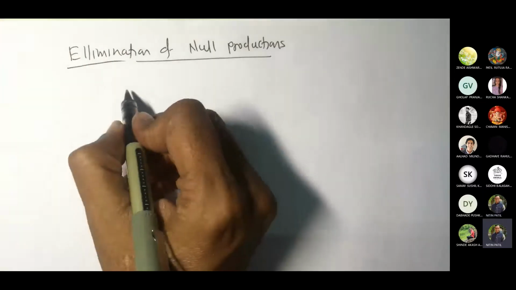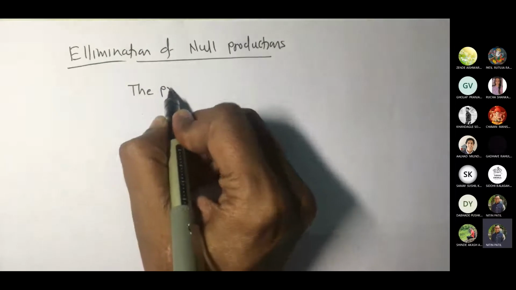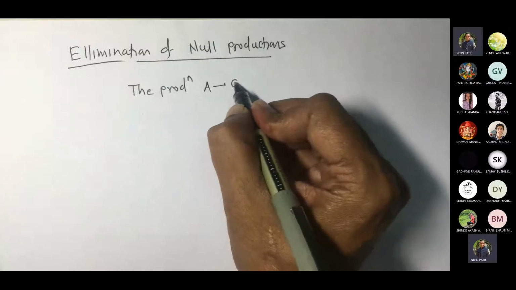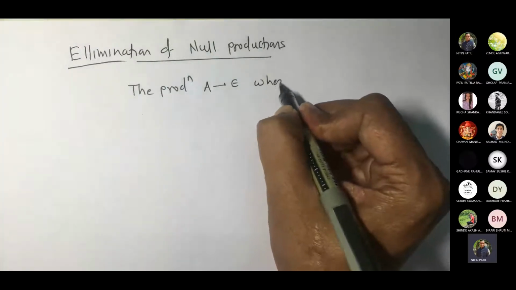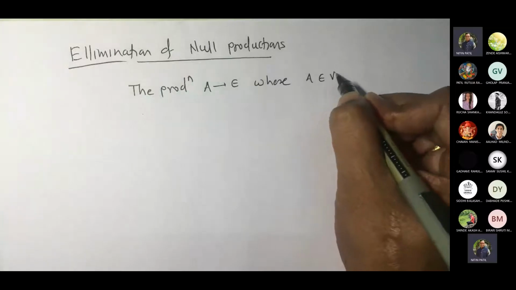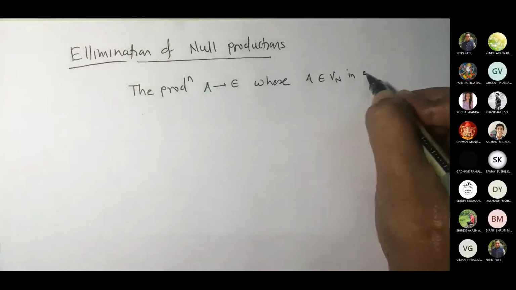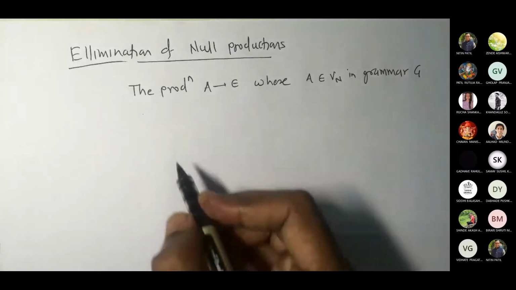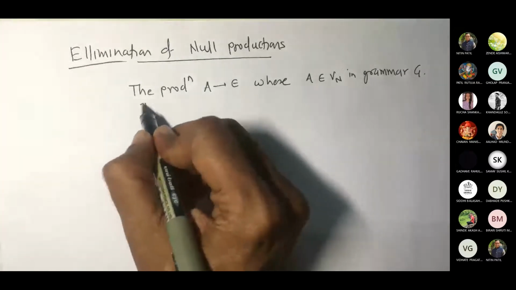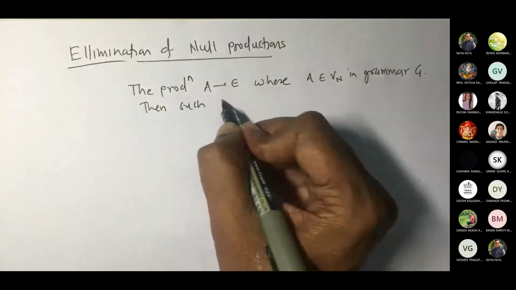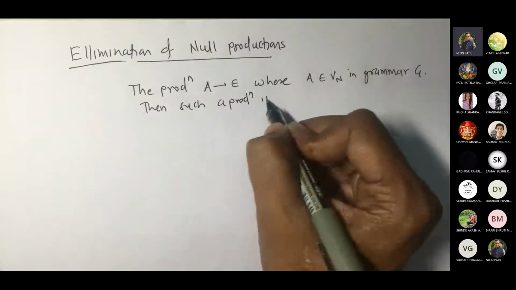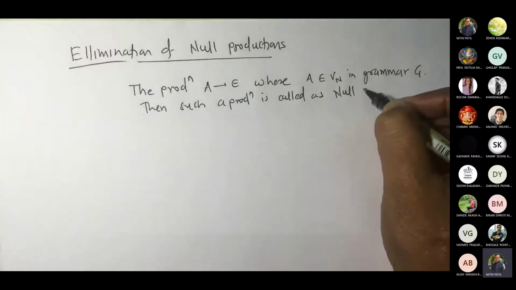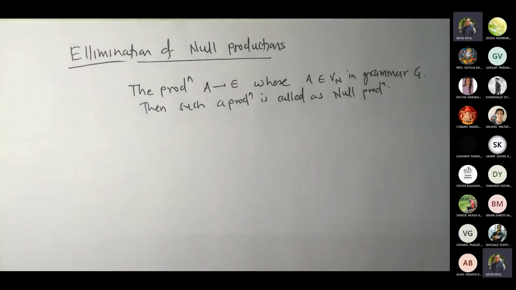So the production A gives epsilon, where A belongs to Vn in grammar G, then such a production is called a null production.